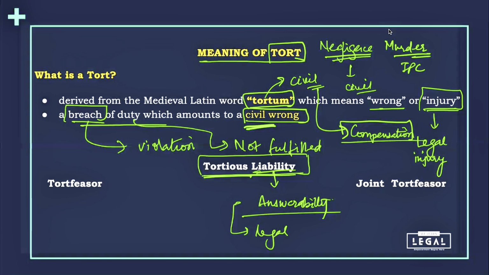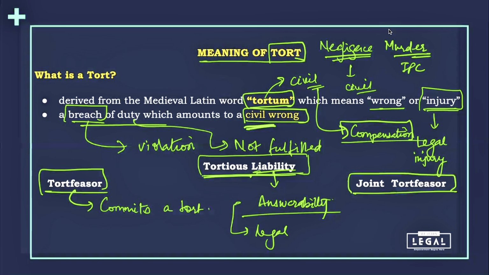All right. So here the second term which is important for us to understand is a tortfeasor. Now, a tortfeasor will be simply a person who commits the tort. So let's say in this case, if I was the one who committed a tort, I will be a tortfeasor. And if it is more than one person, then this group will be called the joint tortfeasor. So simple as that.